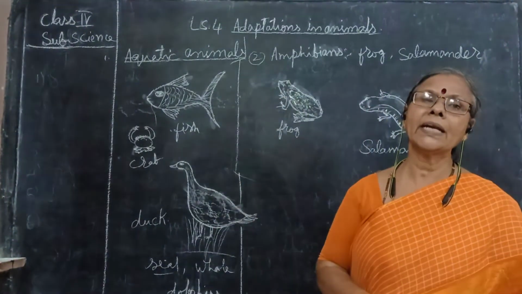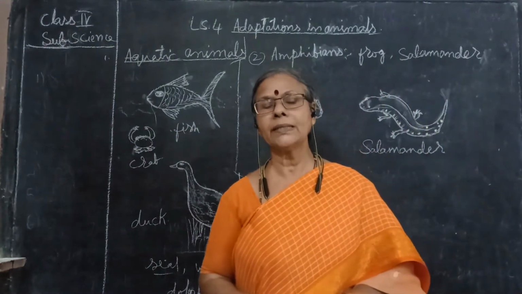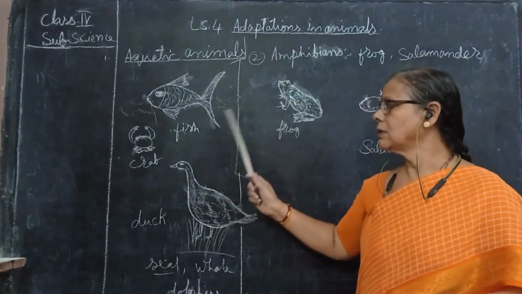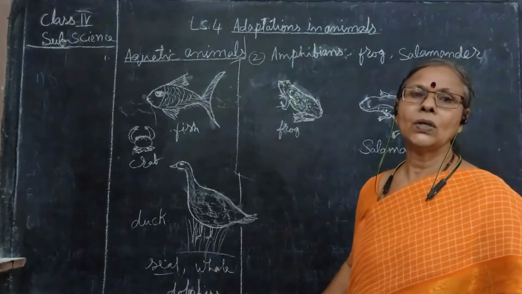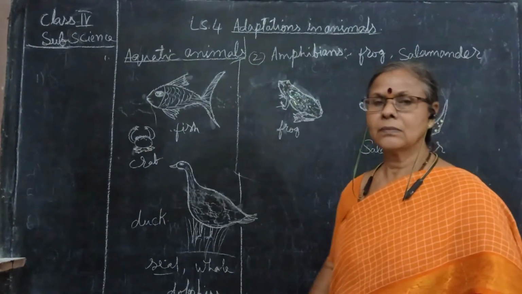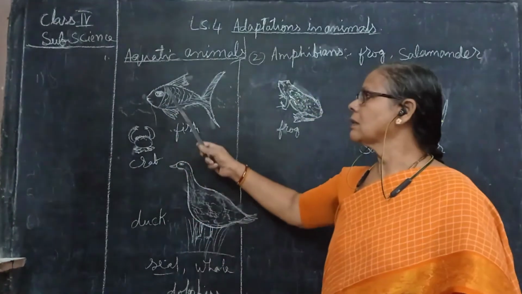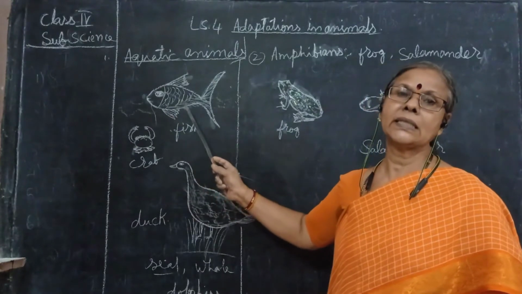What are the aquatic animals? Animals which are living in the water are called aquatic animals. I gave you the examples of seal, whale, dolphins. Once again you see about the fish. They have a special organ in their body, that is gills.